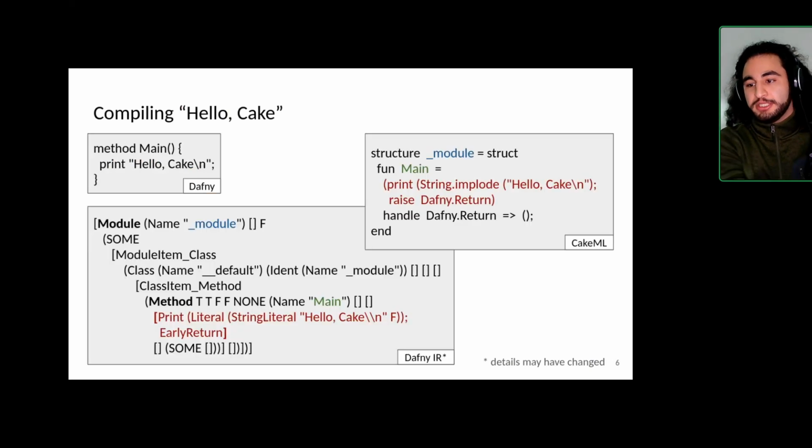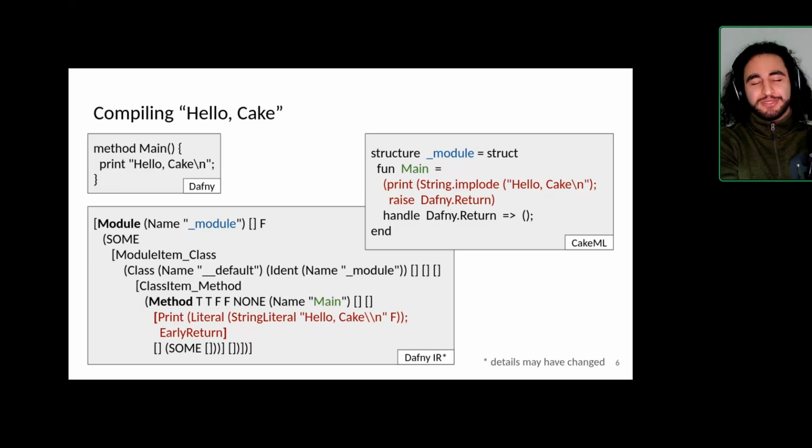I'd rather have your attention on the CakeML implementation of this, where the modules in Dafny are essentially translated as structures. Methods become functions, and the print statement is the print statement. You have some string functions. And the most interesting part is actually exceptions, where we translate exceptions by using, made a mistake.